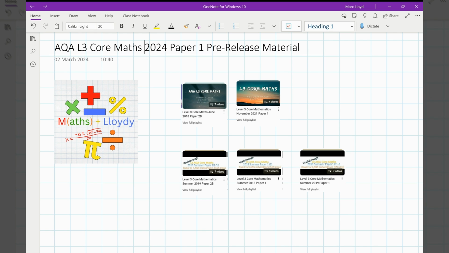I promise I'm doing my studying and working with some colleagues at my new school. Hopefully I'll be able to get some more content for all 3 papers between now and the exams. But in the meantime, please do make sure that you're working on paper 1 as much as you can to ensure that you're going to get that good foundation of marks.